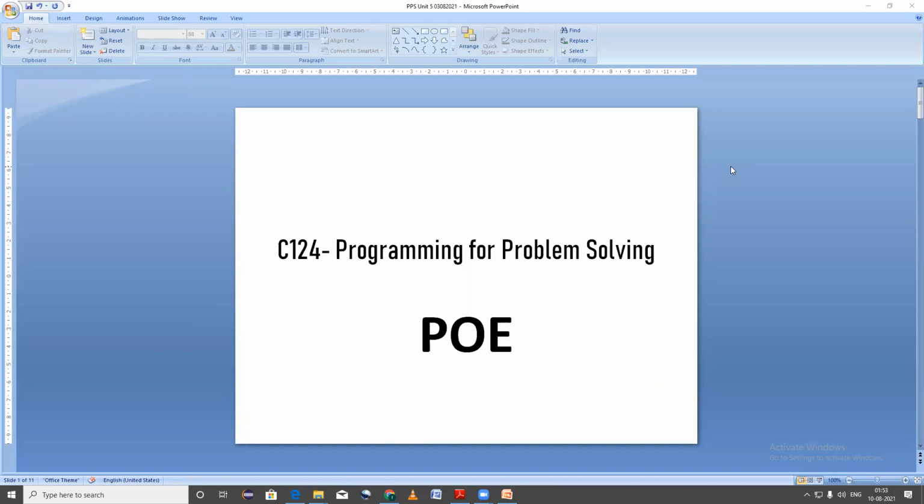Now roll number 11, Anuradha Kangale. Sorry, roll number 9, Purva Jagtap. Okay, now you tell me what is the use of header file in C? What is the use of header file in C?